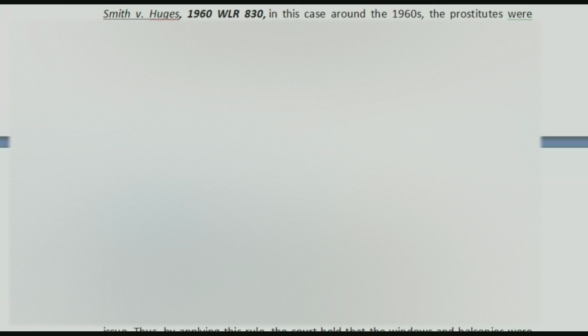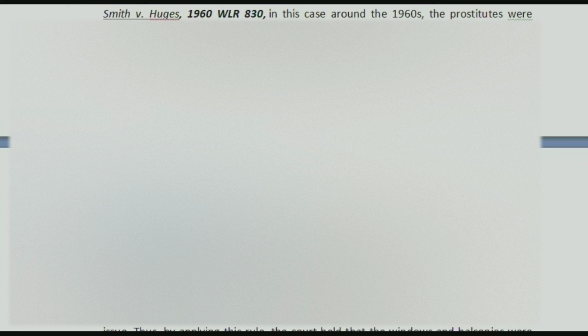Prostitutes then started soliciting from windows or from their balconies. Again a case was filed, but they said that we are not committing any offence at the street, so we cannot be held liable. We are doing it from our windows or balconies.